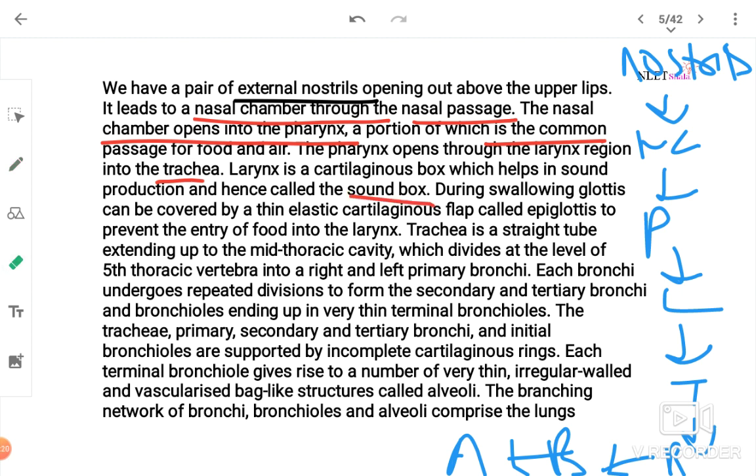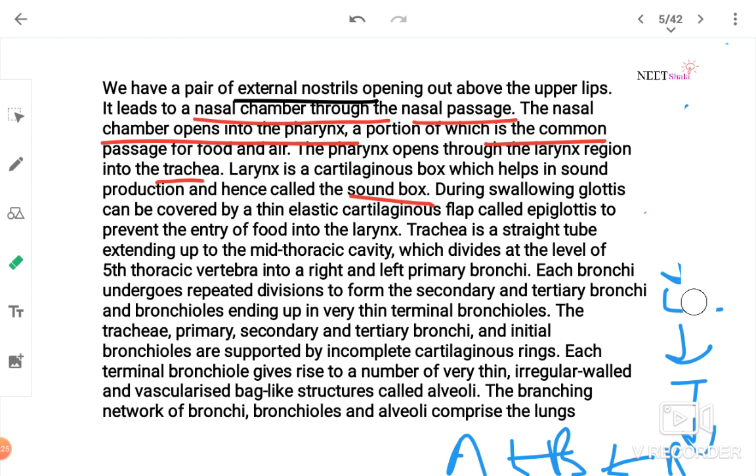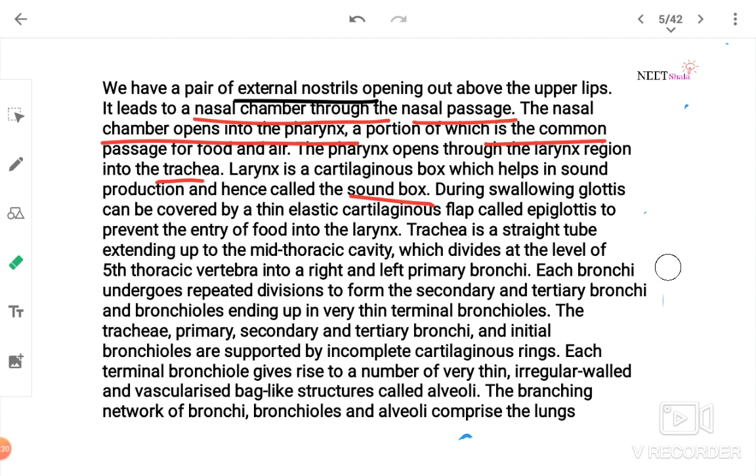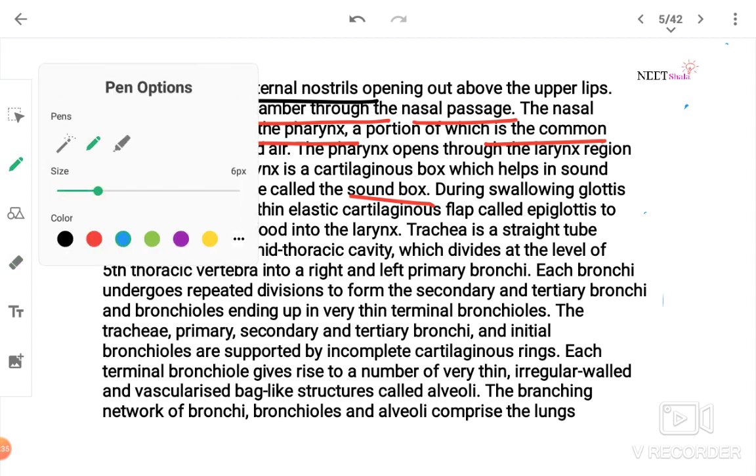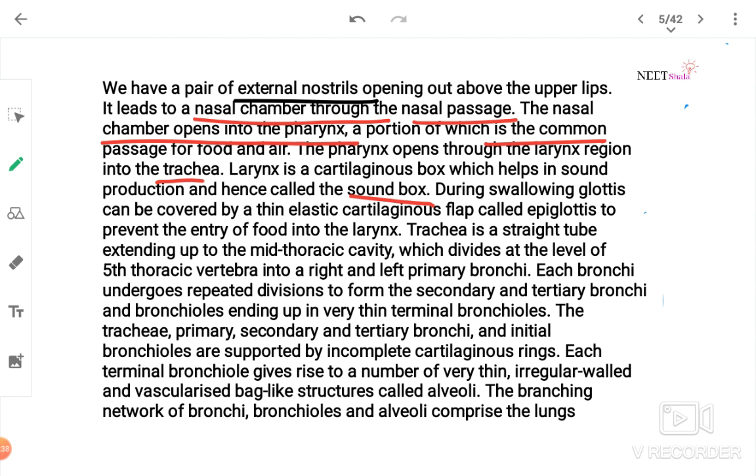Wait, let me write with you all. This will help you more. The wording is given in NCERT. The same way we will continue to write. We have a pair of external nostrils opening out above the upper lip. It leads to nasal chamber through the nasal passage.